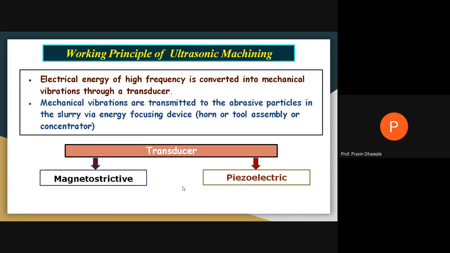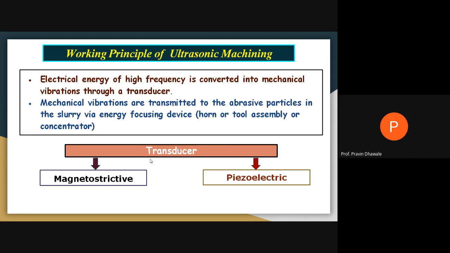That is the working principle of ultrasonic machining, where high frequency electric energy is converted into mechanical vibration using a transducer. That is the baseline of ultrasonic machining, and these mechanical vibrations are transmitted to the abrasive particles present in the slurry. That is the main machining process.